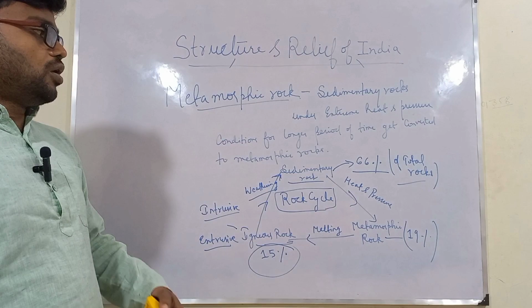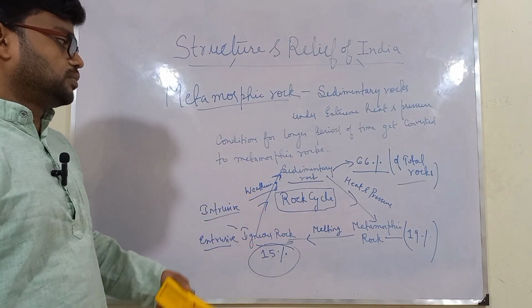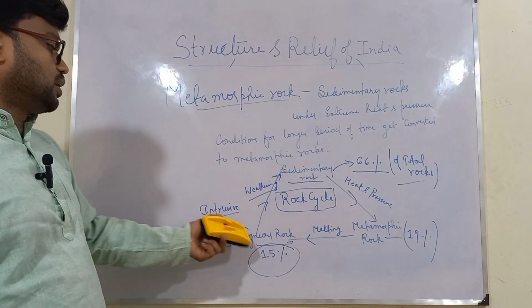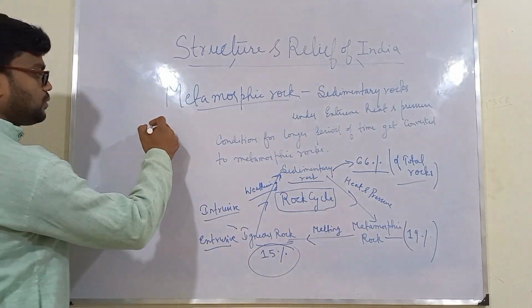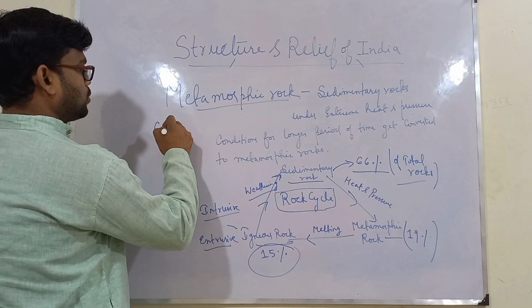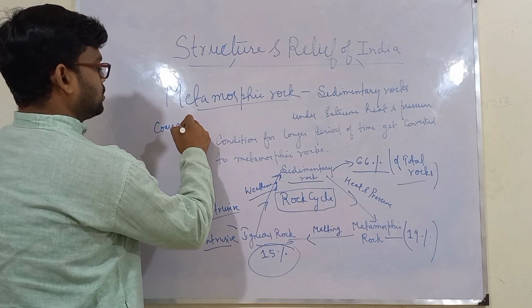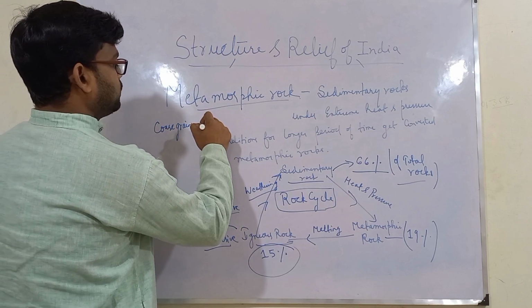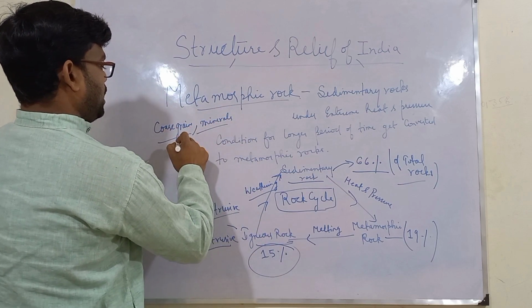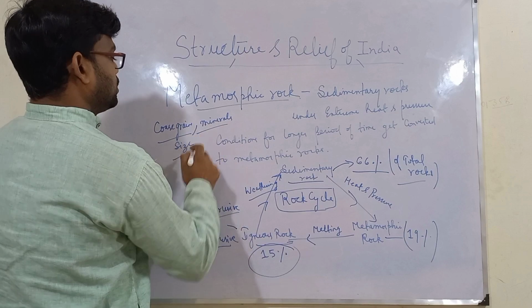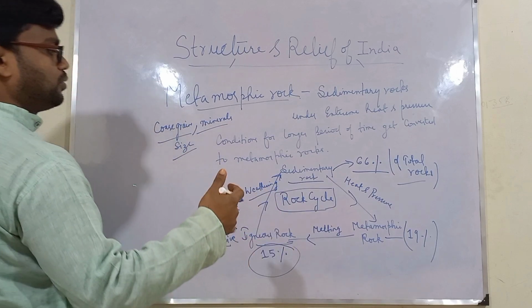Now these rocks, sedimentary rocks, igneous rock, metamorphic rock, based on their coarse grains, the types of minerals they contain, and their size, are again classified into different rocks.